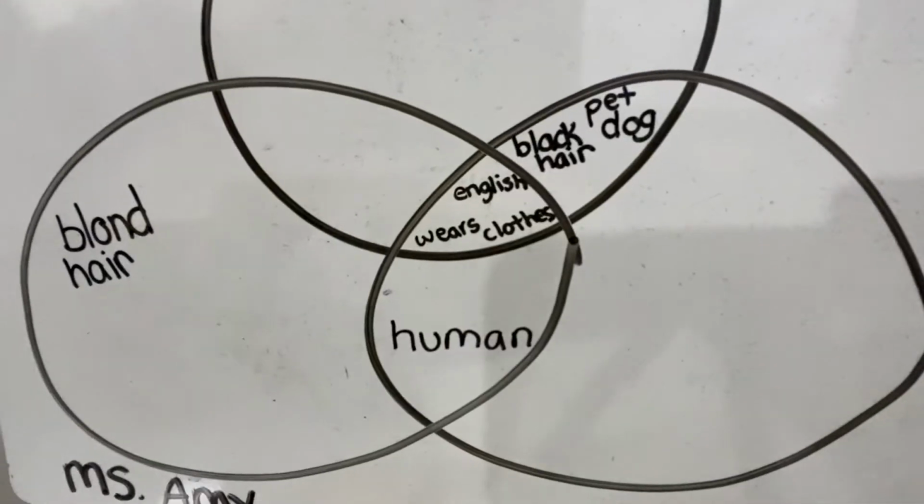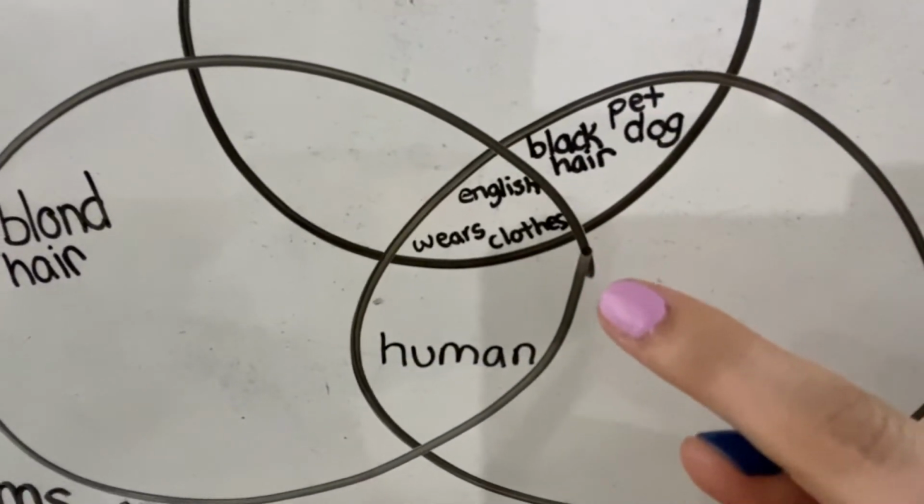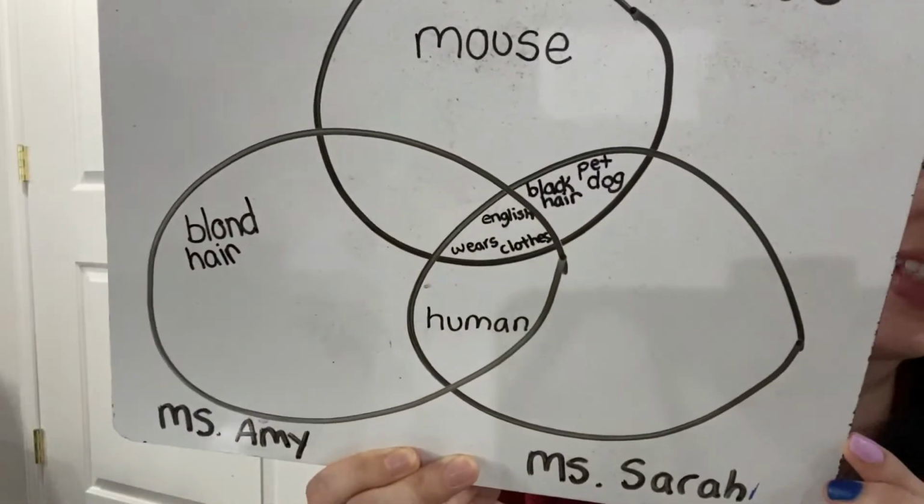Now, I know that clothes thing is a little bit of a stretch, but he does wear shorts and shoes. He doesn't wear tops usually, but he still wears clothes. All right, I wrote it as tiny as I could. I wrote the word English and then the 2 words wears clothes. That's something all 3 of us have in common.